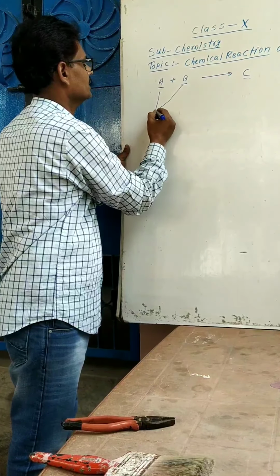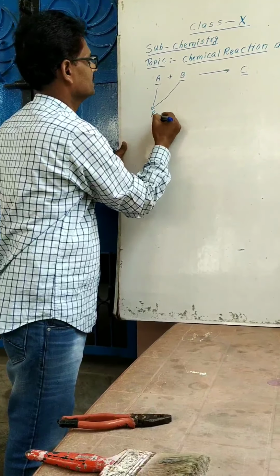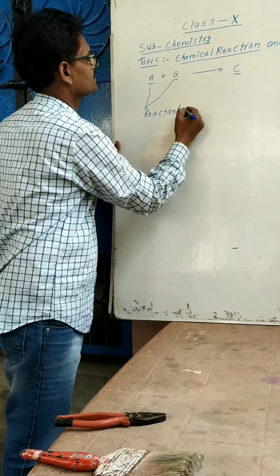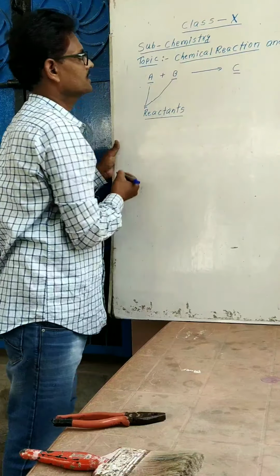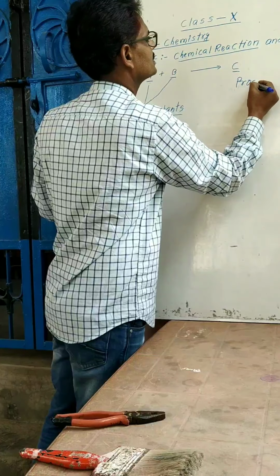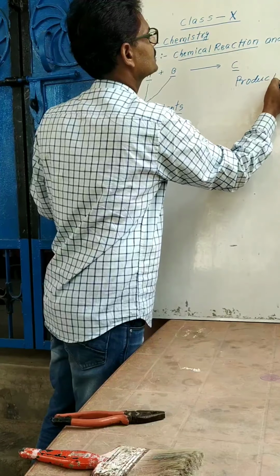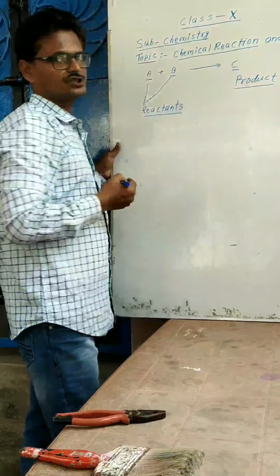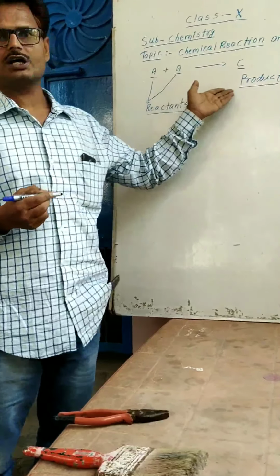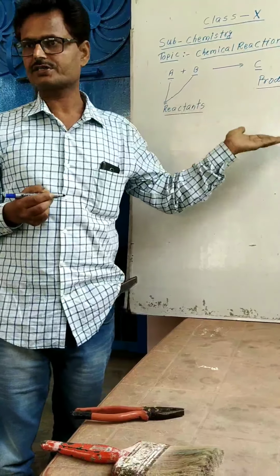इसको हम लोग reactants कहेंगे. These are reactants, and this is considered the product. This is the new substance having properties completely different from the initial reactants.